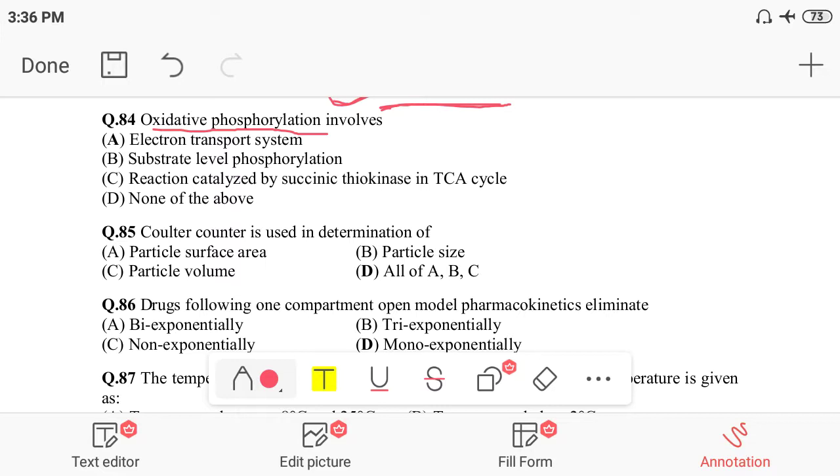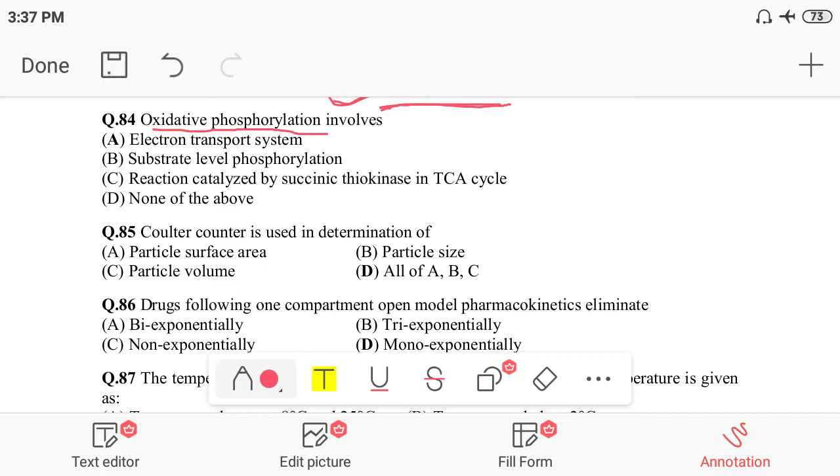So oxidative phosphorylation is known as, where does it take place? Option A is the electron transport system, option B is substrate level phosphorylation, option C is catalyzed by succinic thiokinase in the TCA cycle, the tricarboxylic acid cycle, the Krebs cycle, and D is none.